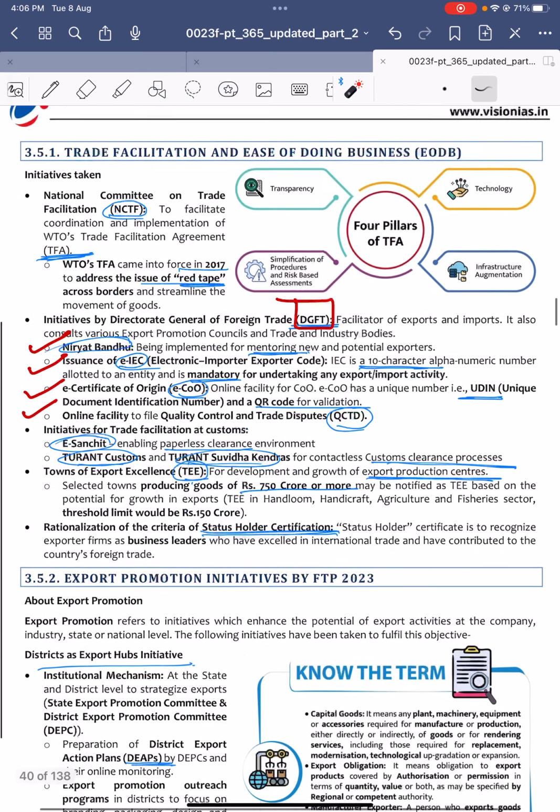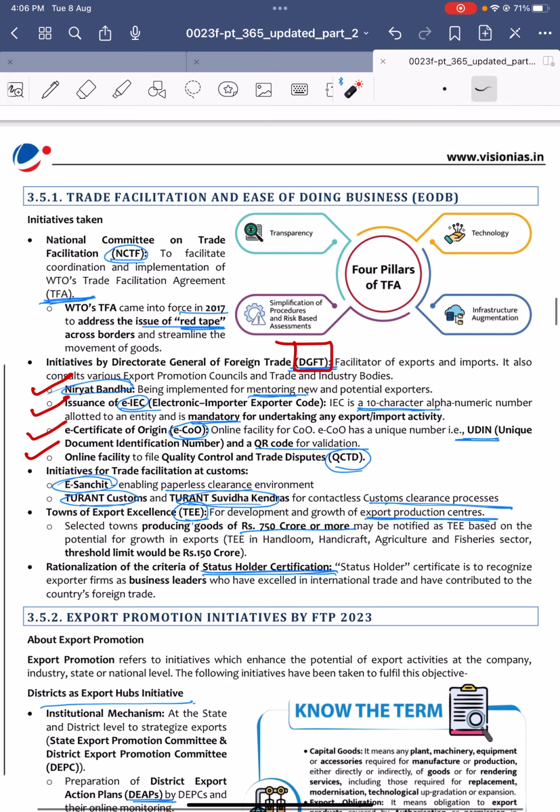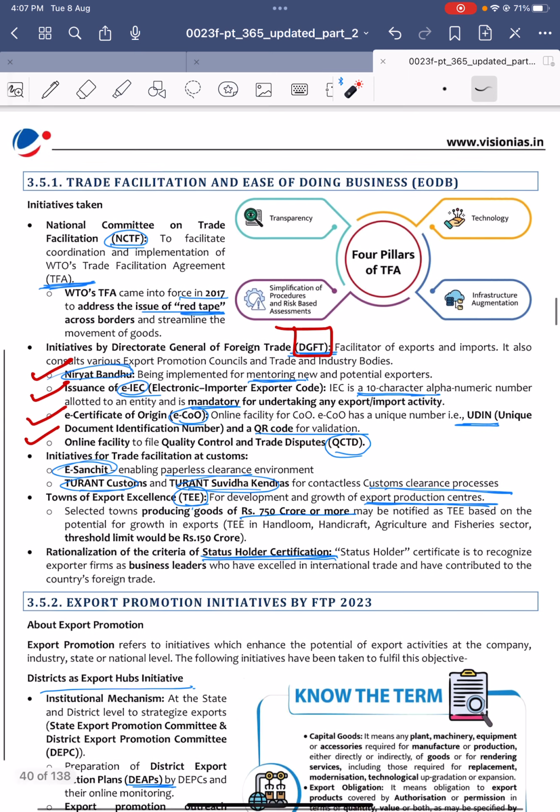So what we need to remember is, first, NCTF was started in line with the TFA of WTO to curb red tape. DGFT initiatives are Niryat Bandhu for mentoring, and IEC is a 10-character alphanumeric code for those undertaking export or import activity. Then certificate of origin is for certification verification, plus an online facility to file disputes.